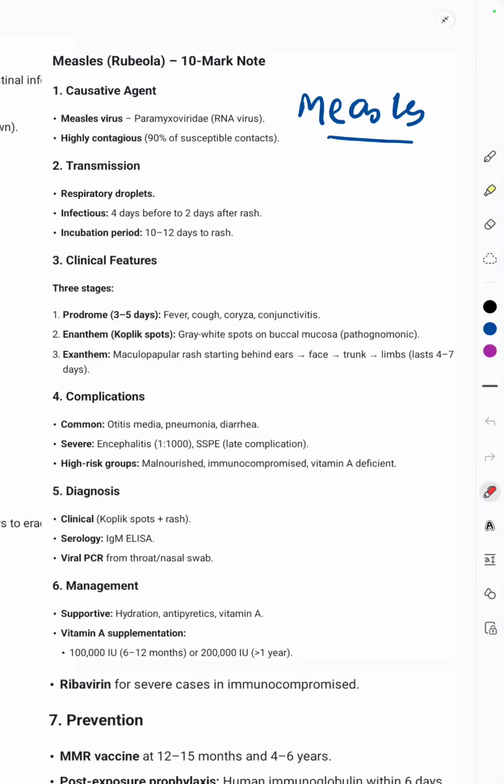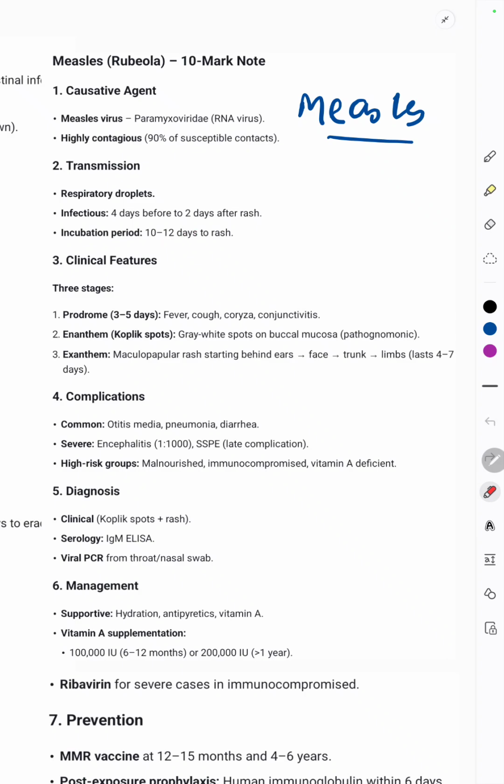And talking about measles, measles is also called rubeola. The causative agent is the measles virus, a Paramyxoviridae, which is an RNA virus, highly contagious in nature. Transmission is by respiratory droplets, infectious 4 days before the rash and 2 days after the rash. The incubation period is about 10 to 20 days.